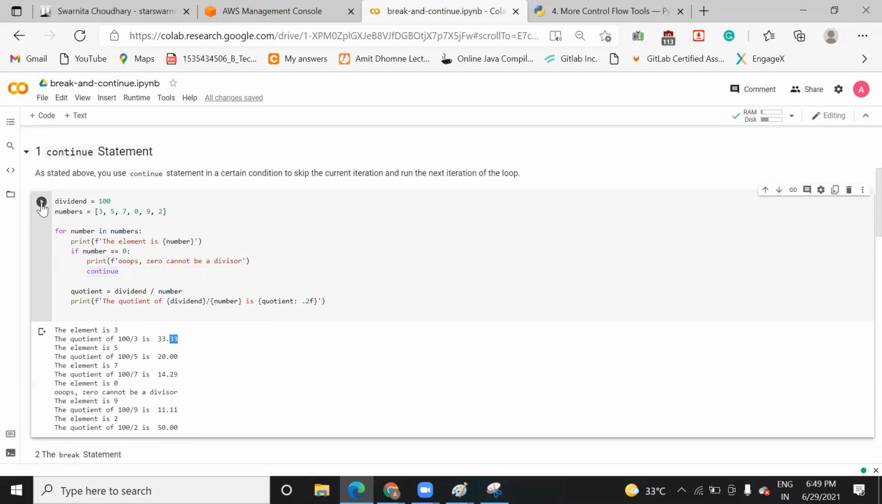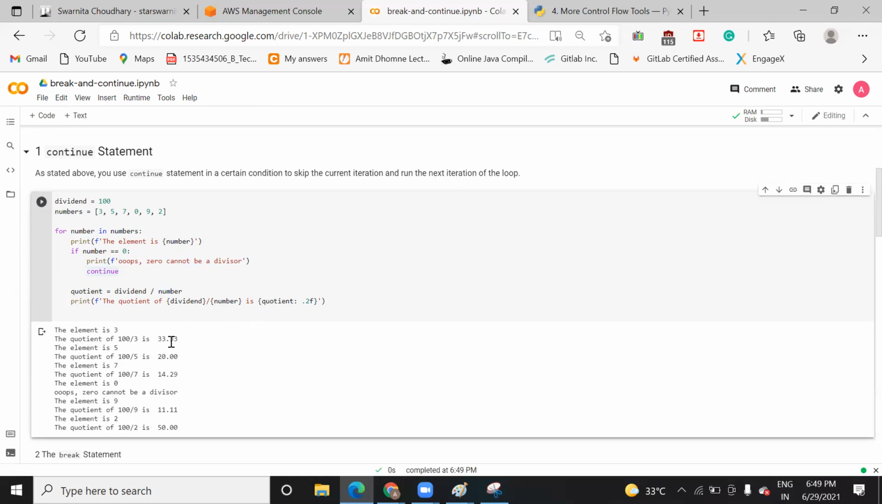Let me run this code and show you. This is the Google Colab. Google Colab is, have you done work on this Google Colab before? Are you aware about it? Yes. Okay. Tejas? Yes. Okay.